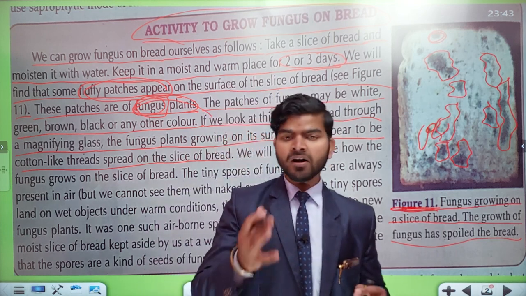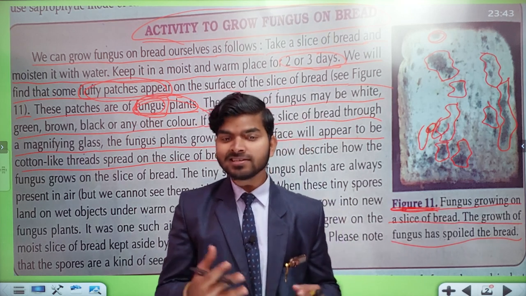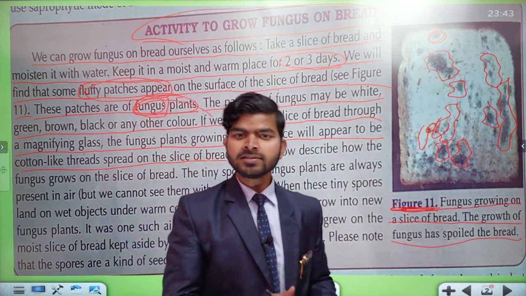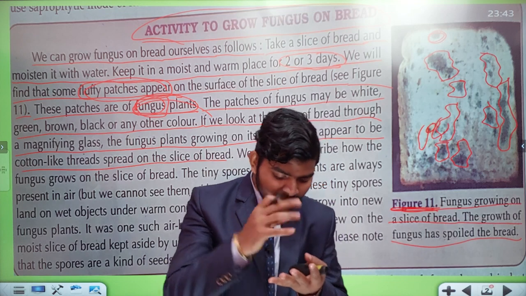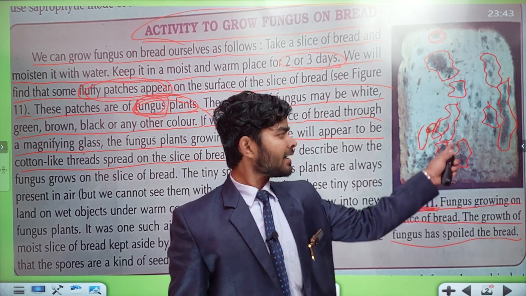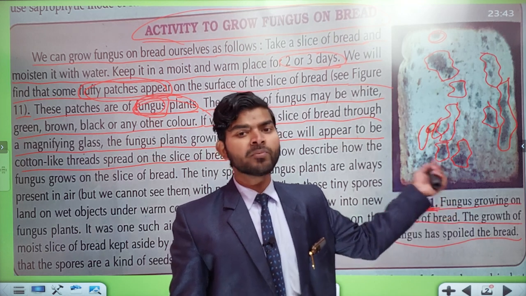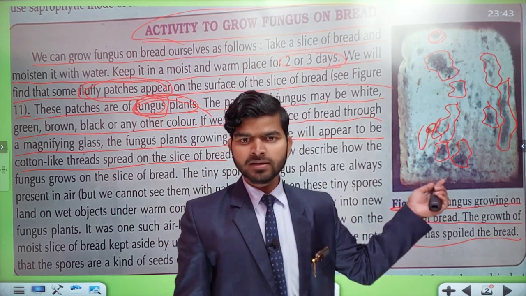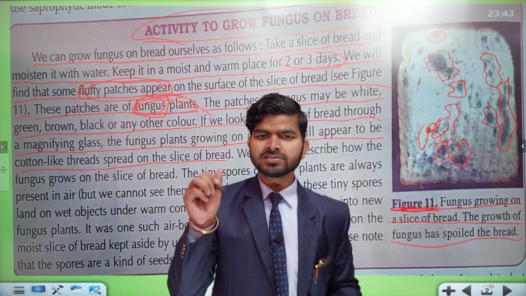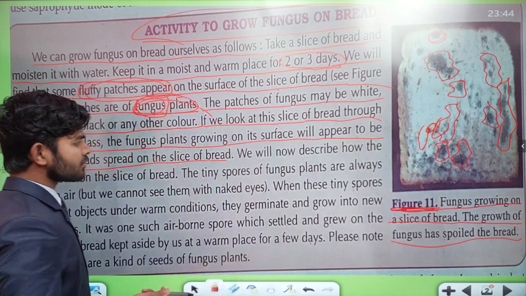One may surprisingly ask, "Sir, I just want to see how fungus looks." Then you need some magnifying lenses or magnifying glasses, maybe a microscope. You simply magnify that bread piece which is covered by a layer that may be green, brown, or any other colored layer. That is basically the fungus. Fungus appears like a thread-like structure. This is how fungus looks.